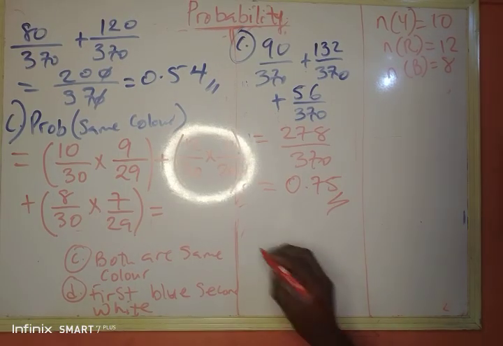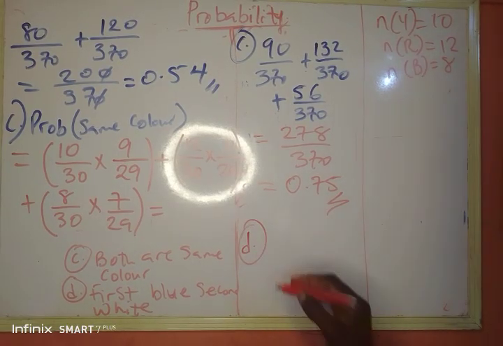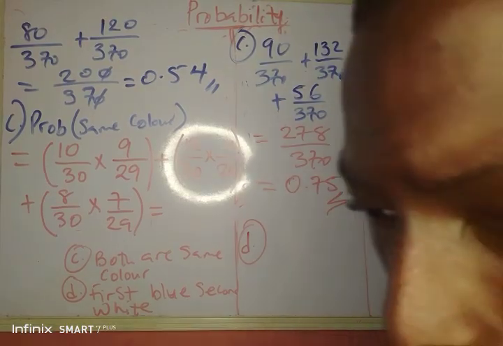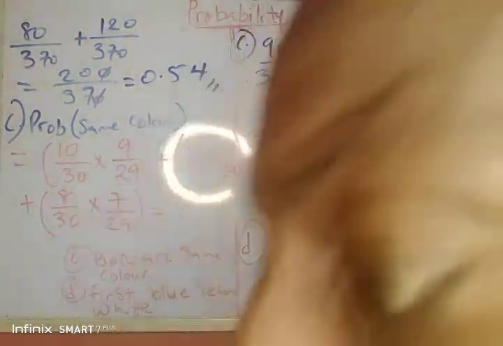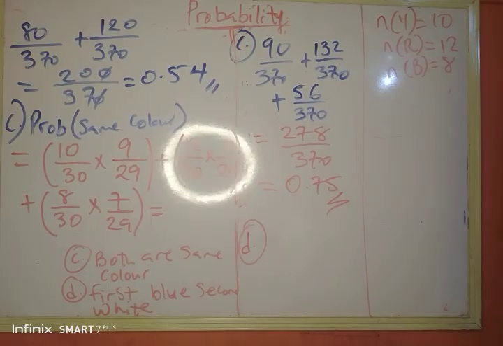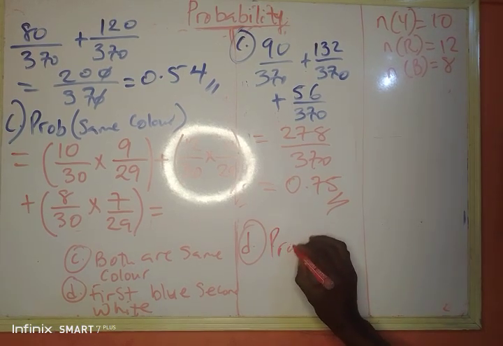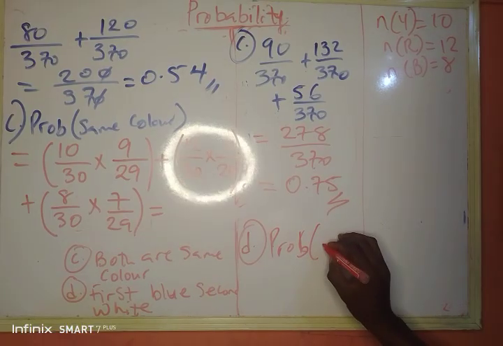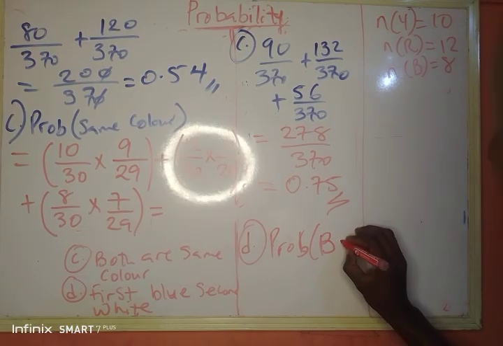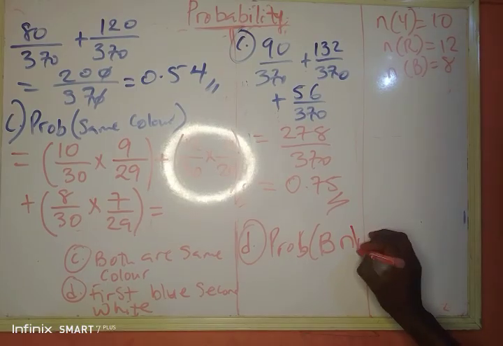Now for part D, which, okay, it's not even the last one. Oh, I erased part E. My goodness. Oh, part E is not white. What is the full question? Okay, part D, they say first is blue, second is white. Oh, this one is even simple now. Probability that I pick blue, and next one is now white.